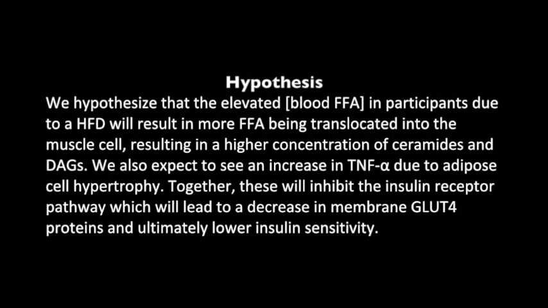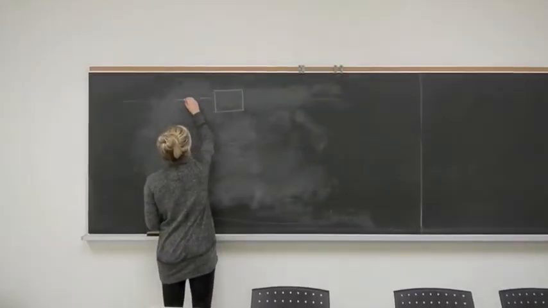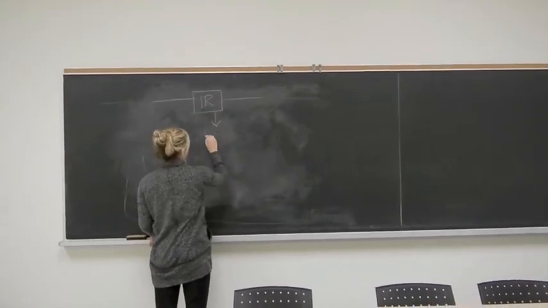As a group, we hypothesized that the elevated levels of blood-free fatty acid concentration in participants due to an acute high-fat diet will result in more free fatty acid being translocated into the muscle cell, resulting in a higher concentration of ceramides and DAGs. We also expect to see an increase in TNF-alpha due to adipose cell hypertrophy. Together, these will inhibit the insulin receptor pathway, which will lead to a decrease in membrane GLUT4 proteins and ultimately lower insulin sensitivity. Now let's look at the information needed to understand our hypothesis.